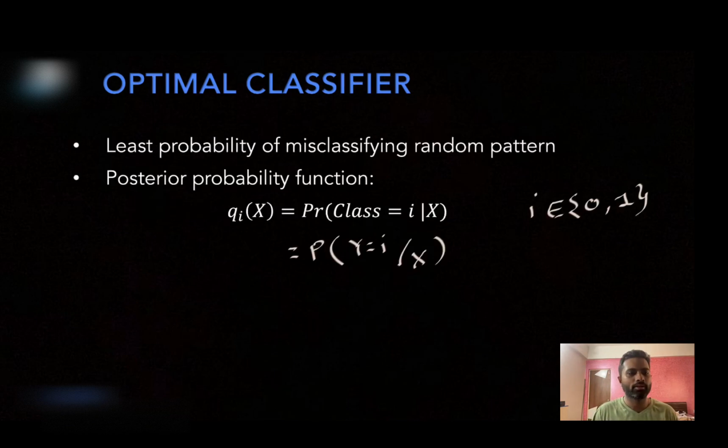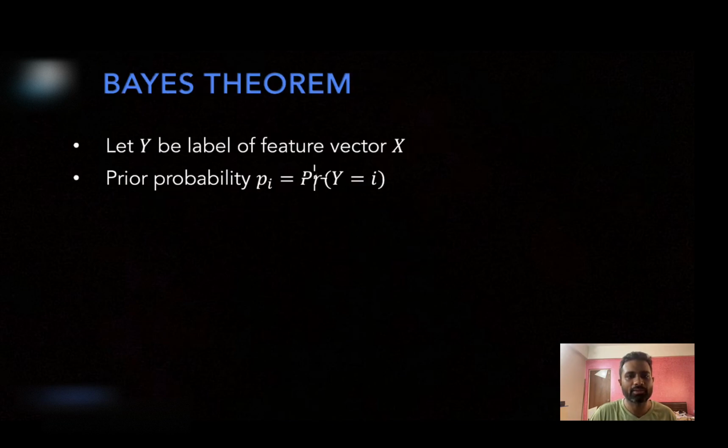Okay. Now here I have used the word posterior probability. Why I am calling this a posterior probability will become clear in a few slides, so please hold on. I will also define something called a prior probability. So prior probability is the probability of y equal to i. This is not a conditional probability, this is just the marginal probability of y equal to i. So p0 is the probability of y equal to 0 and p1 is the probability of y equal to 1.